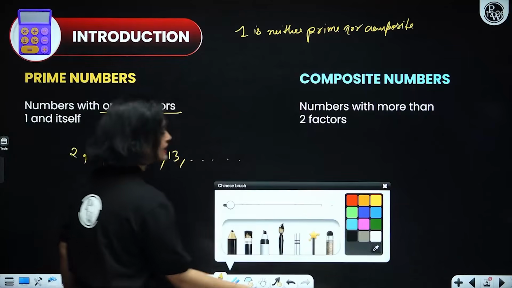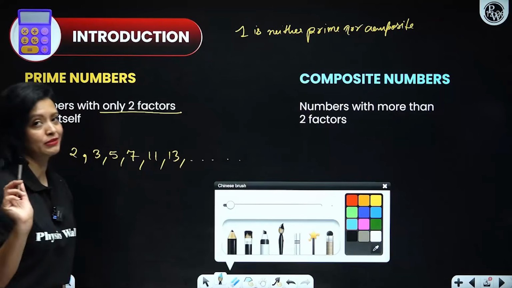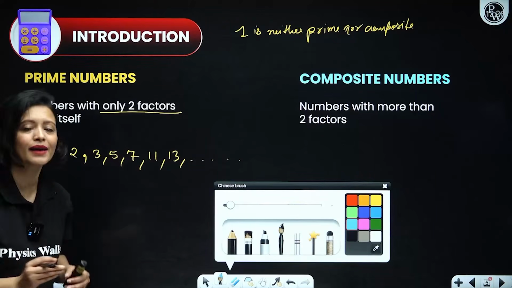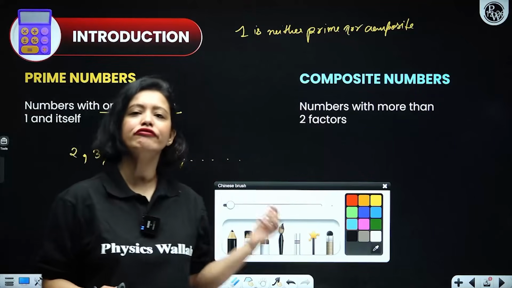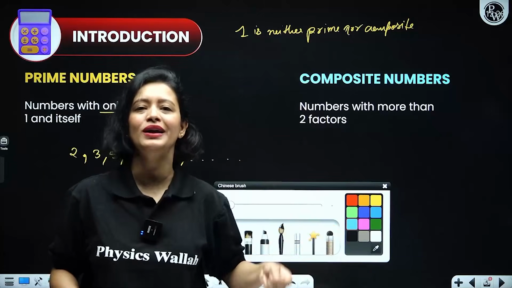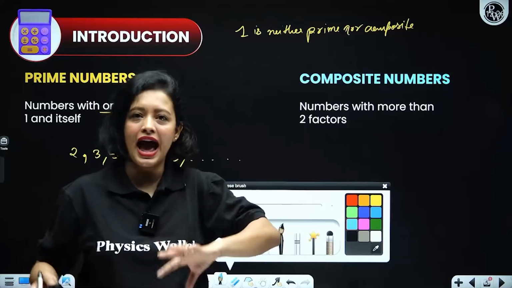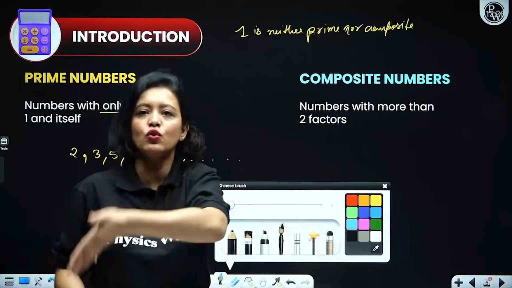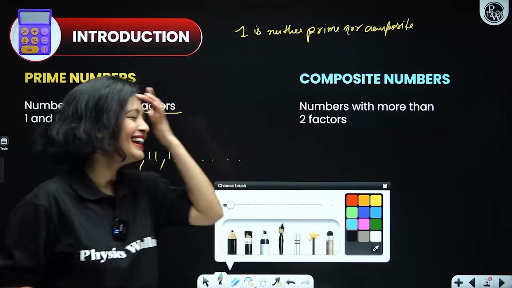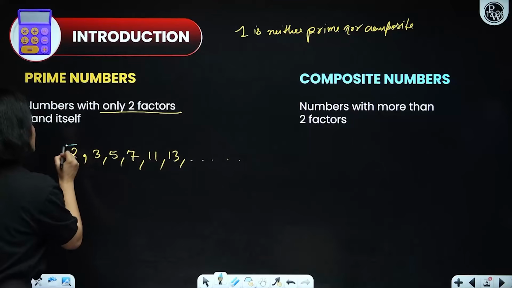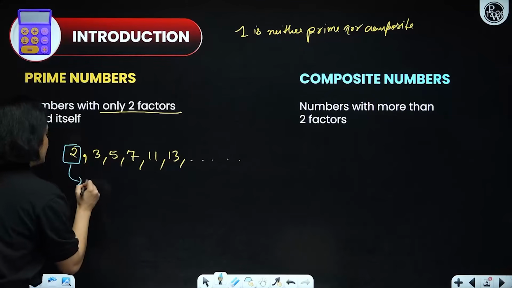Now notice that apart from 2, every prime number is odd, and that's very obvious. Why? Because apart from 2, every even number will have 2 as its factor, right? So every even number will have more than 2 factors: 1, itself, and 2 obviously, and others, right? Okay, so 2 is the only even prime number.